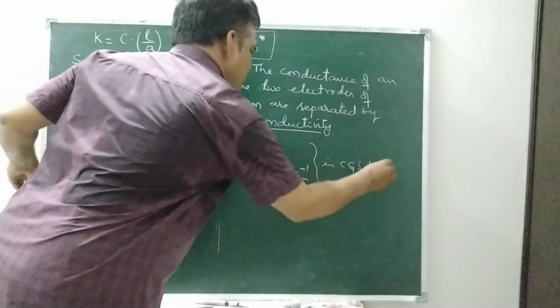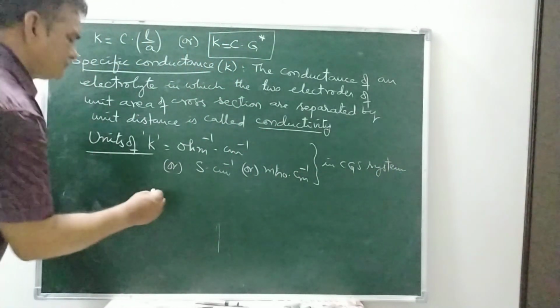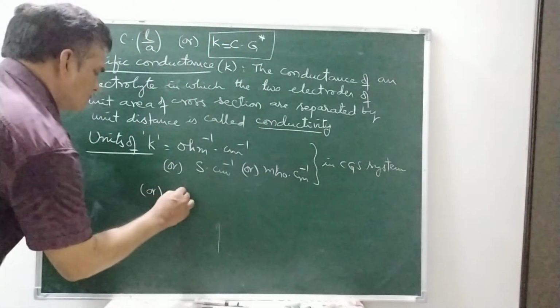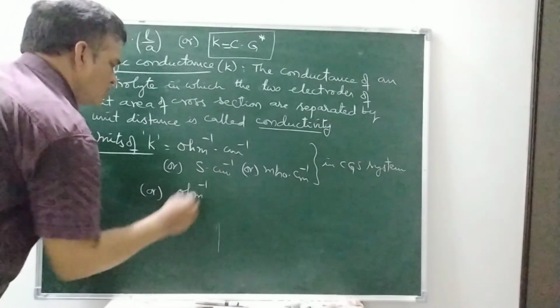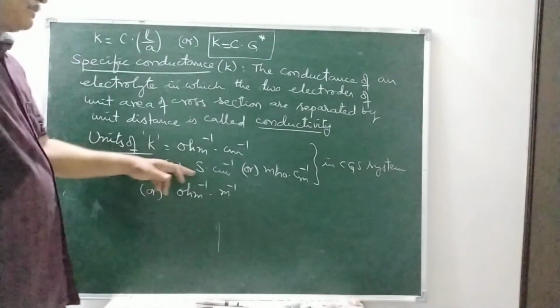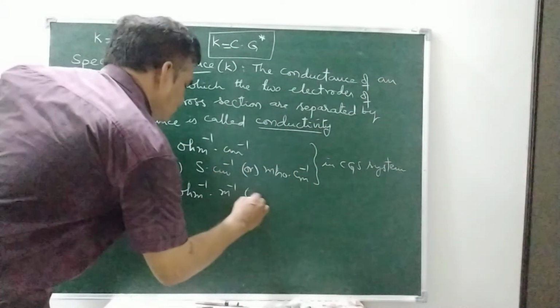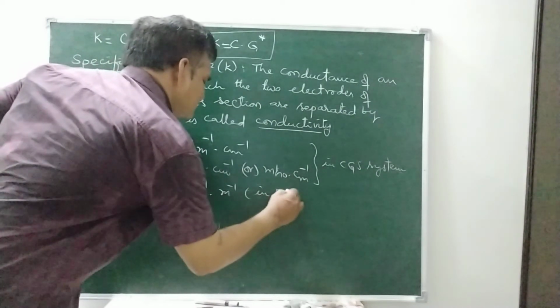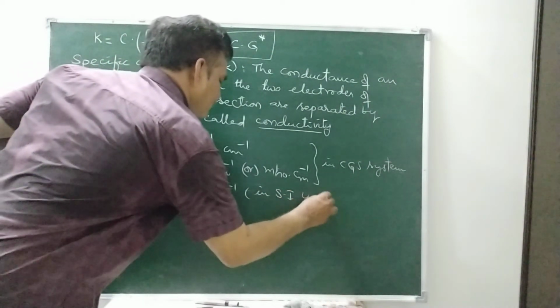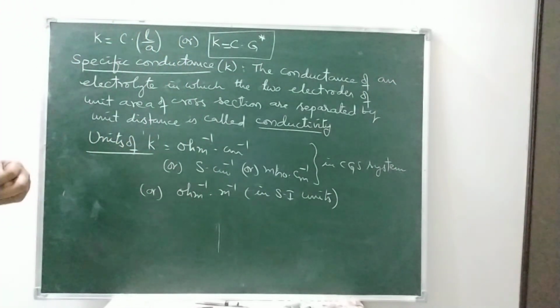In the SI system, it is ohm inverse meter inverse, or Siemens meter inverse, or mho meter inverse. So these are the SI units. So these are the units of K.